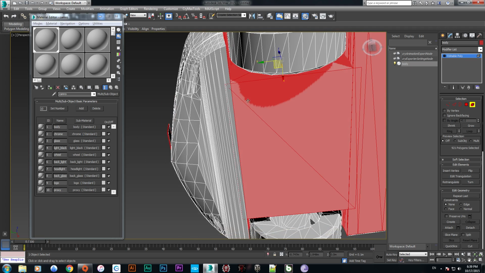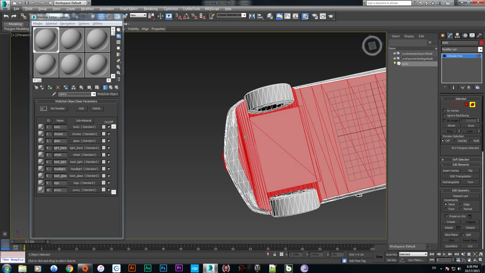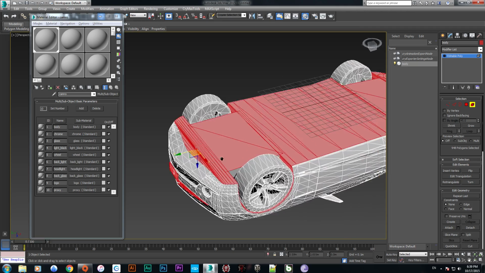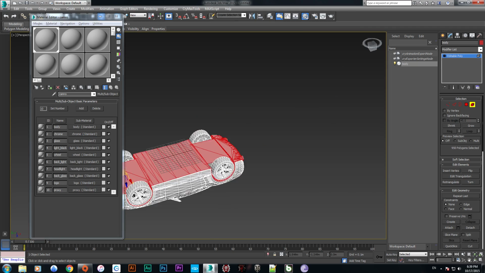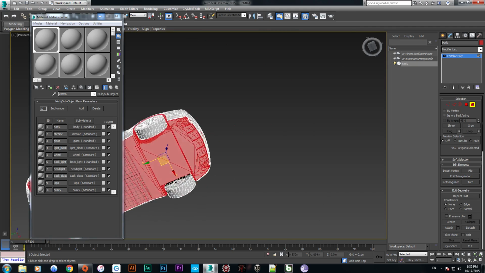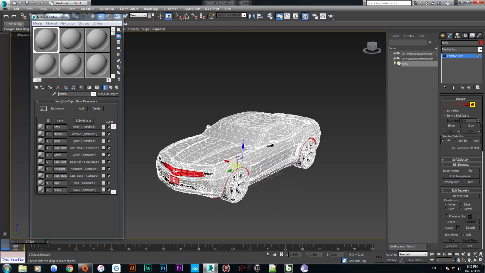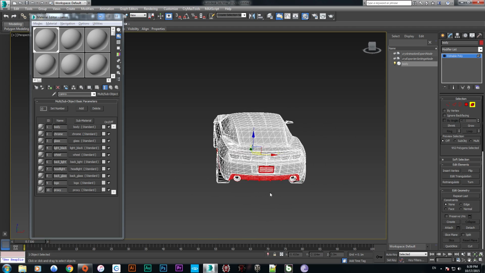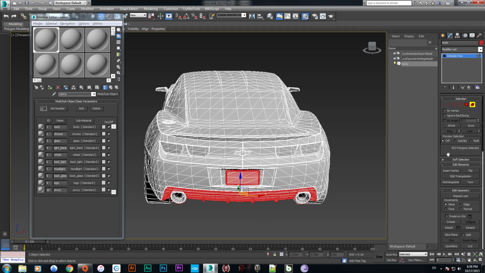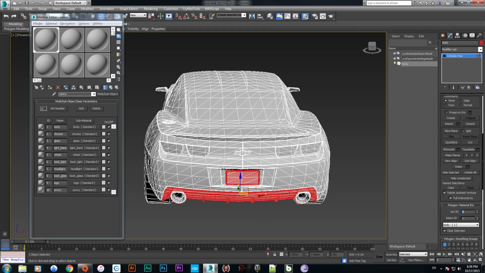Make sure to select all of the bottom. We have selected all of the bottom. Now we are going to assign the plastic material here. So we are going to just put the light black and the 4 material on it.